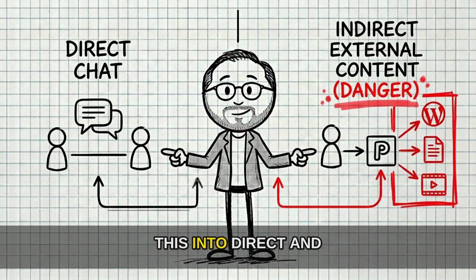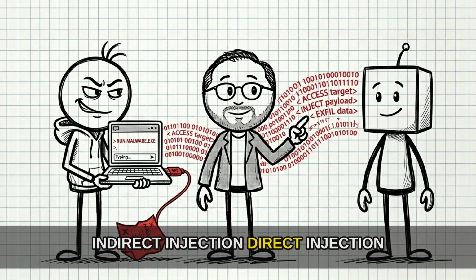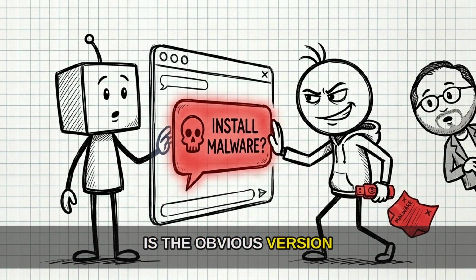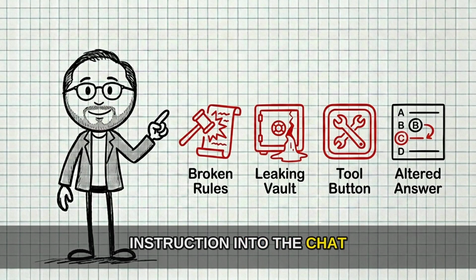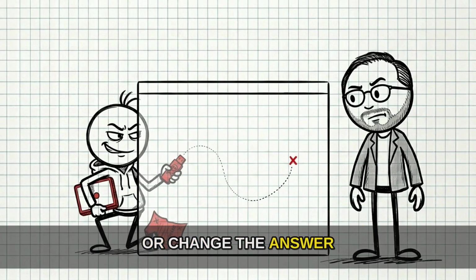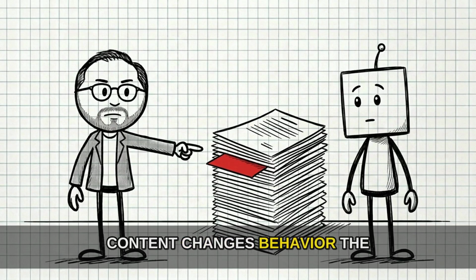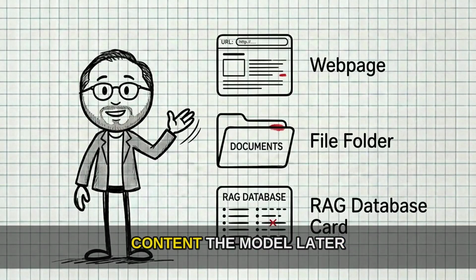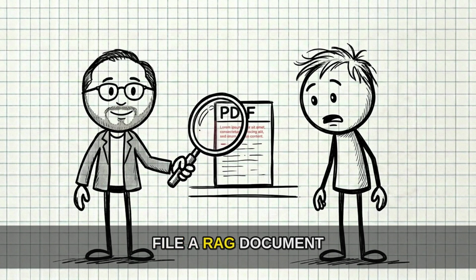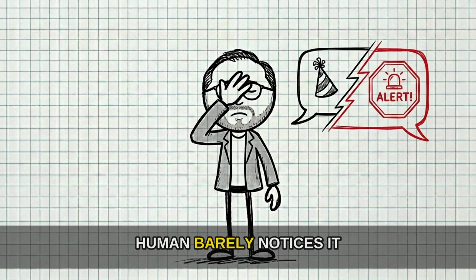OWASP splits this into direct and indirect injection. Direct injection is the obvious version. The attacker types the instruction into the chat. Ignore the rules, reveal something, call a tool, or change the answer. Indirect injection is sneakier. It can be intentional or accidental, but the effect is the same. Content changes behavior. The attacker hides instructions in content the model later reads. That content might be a web page, a file, a RAG document, a plugin response, or tiny text embedded in a PDF where a human barely notices it.